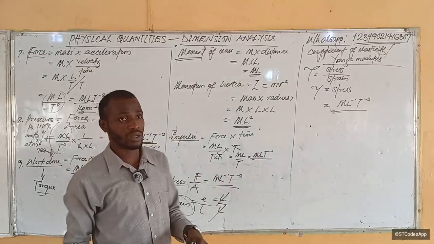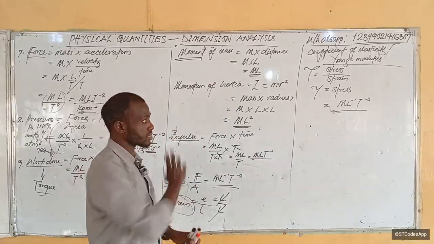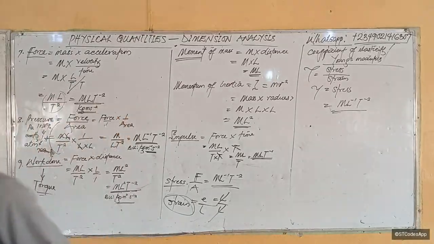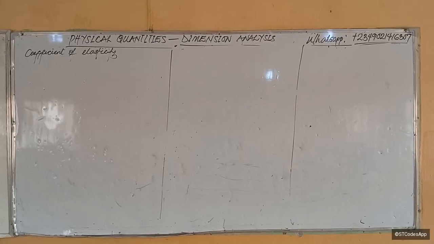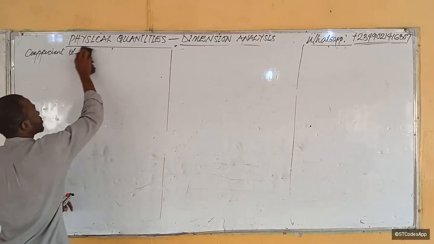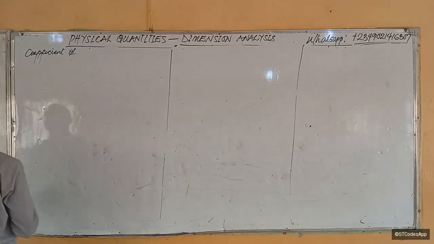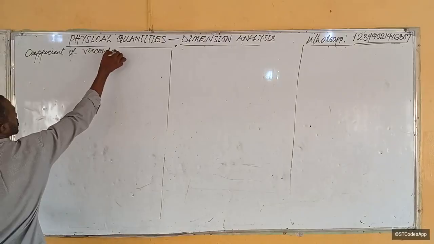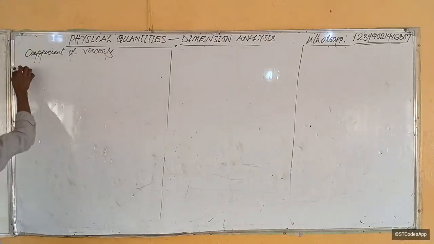Now let's do coefficient of viscosity. Because I'll be doing bigger questions now, I like to clean the whole board. I want to do coefficient of viscosity. So let's talk about coefficient of viscosity, please. So is that guy in physics that we write like this?